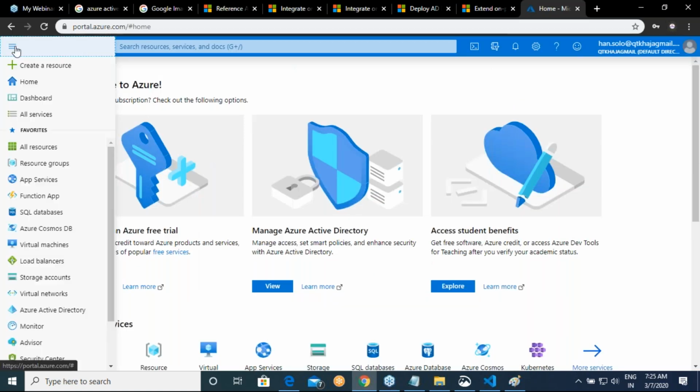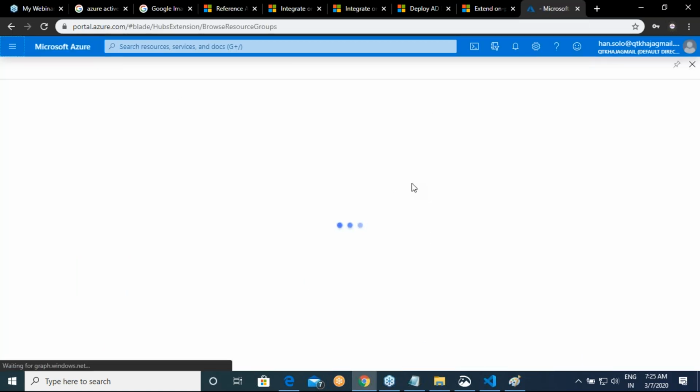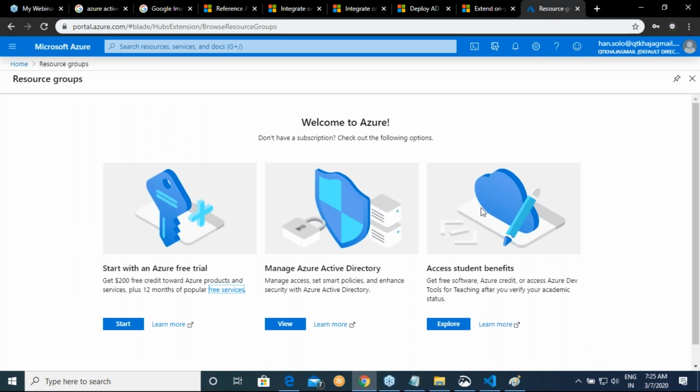Now if I get into resource groups, I'm not actually seeing anything. It's asking whether you have a subscription first of all. I have added the user, but I have not given him any kind of permissions.